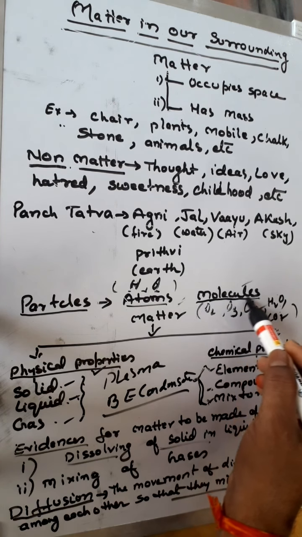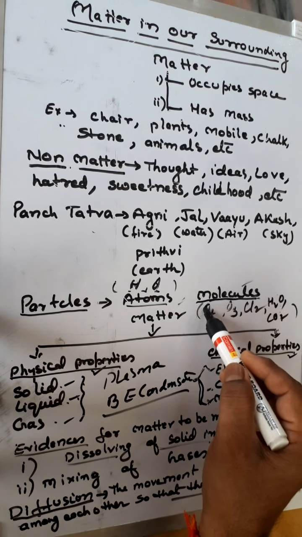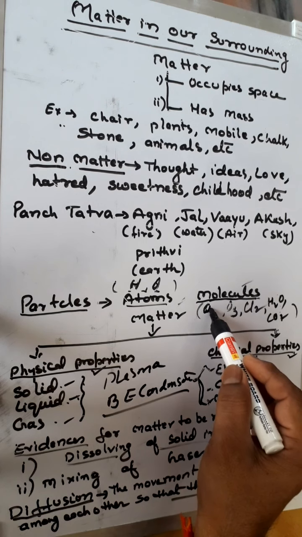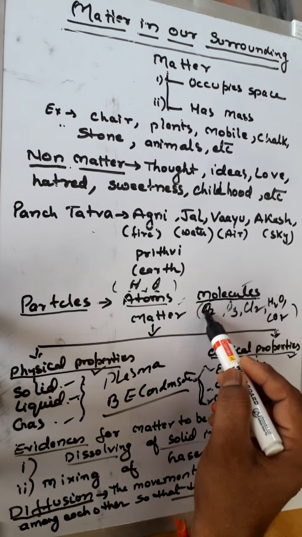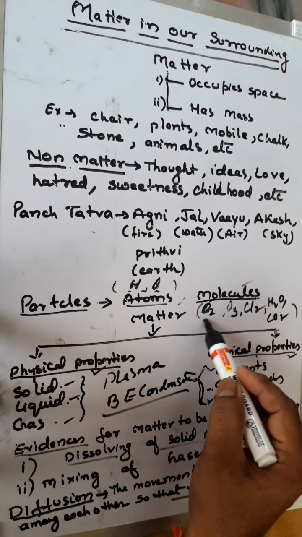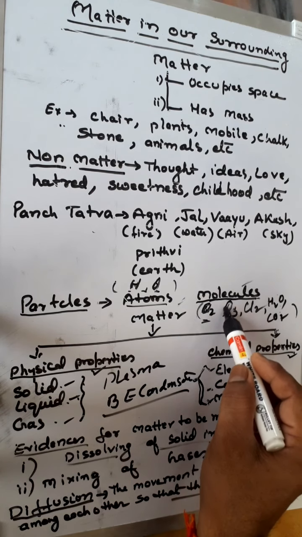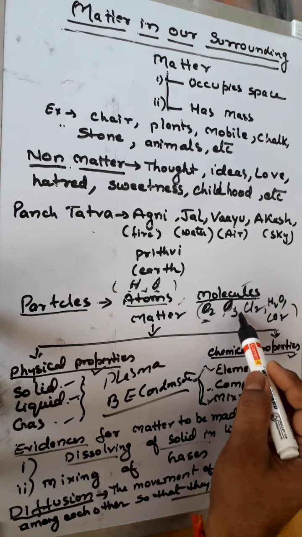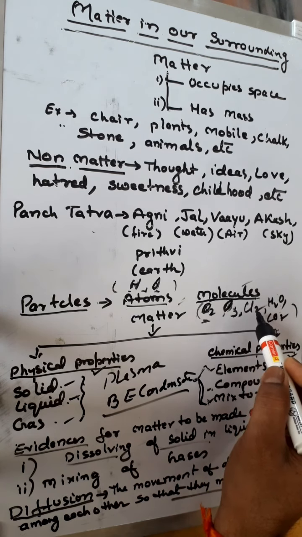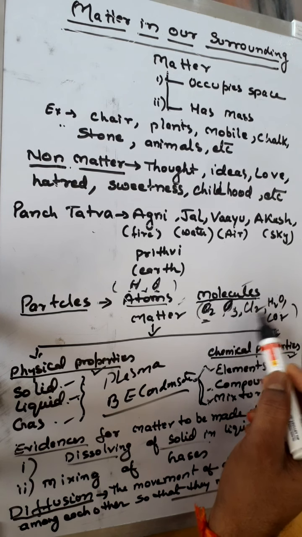If we talk about molecules, then molecules may contain two or more atoms, and these atoms may be of the same type or different types. Like the oxygen molecule, O2, is made up of oxygen atoms only. O3, that is ozone, is made up of oxygen atoms only. Cl2, that is chlorine molecule, is made up of chlorine atoms only.